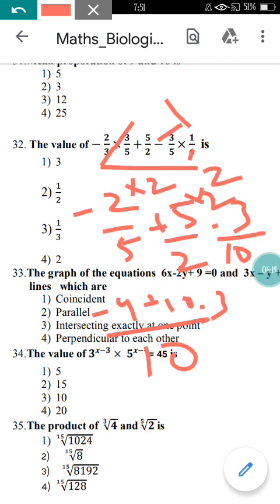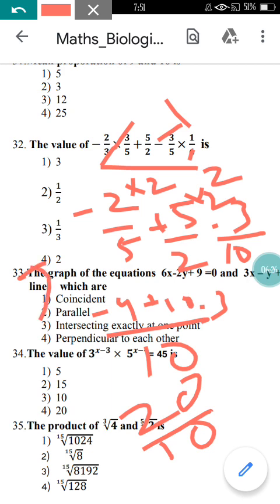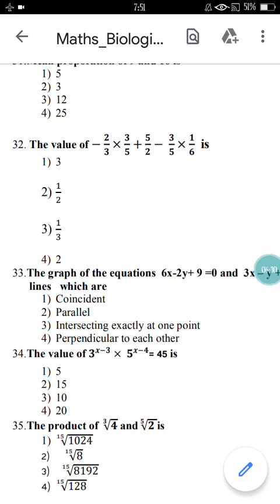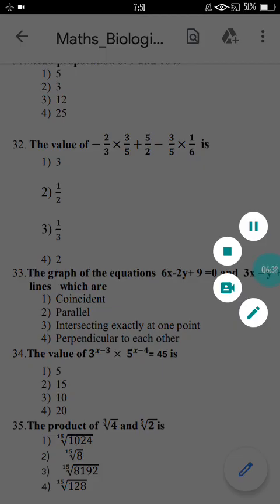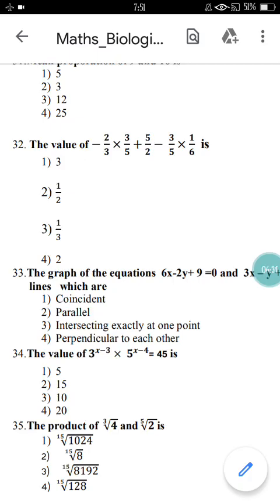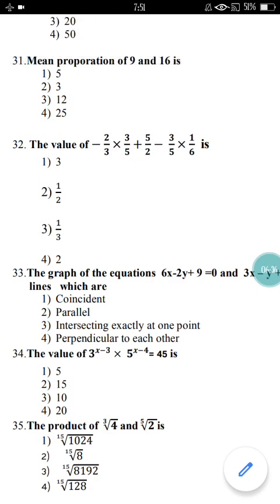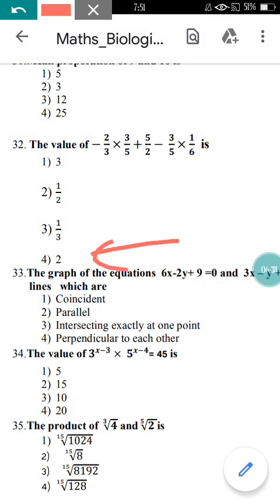So from here you can find the answer as 20 upon 10, right? 20 upon 10 means you can find the answer as 2. So option 4 here is the correct option, right?